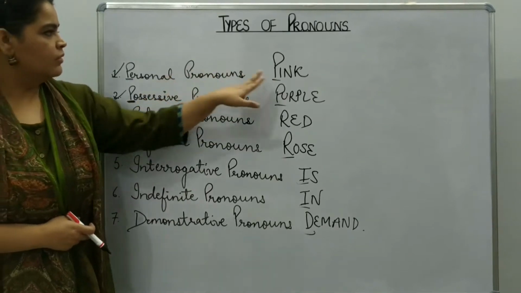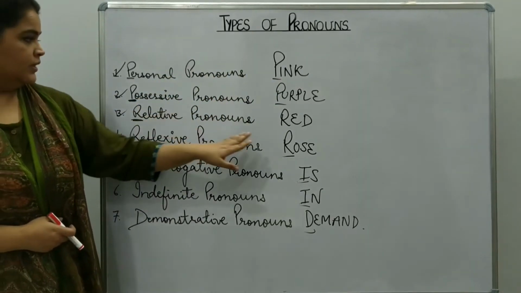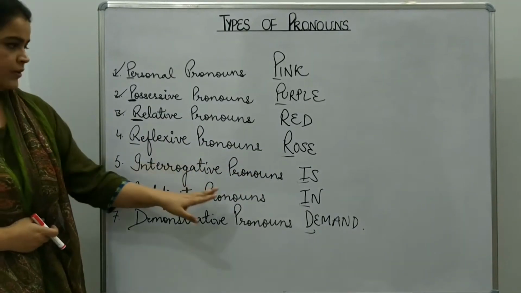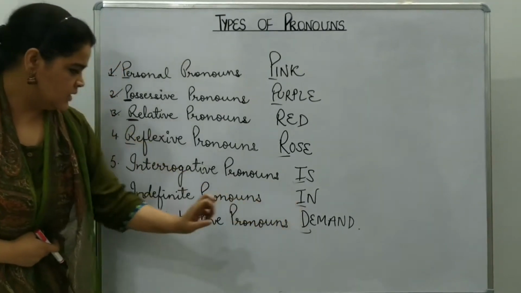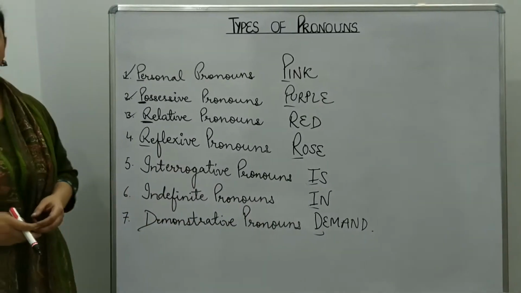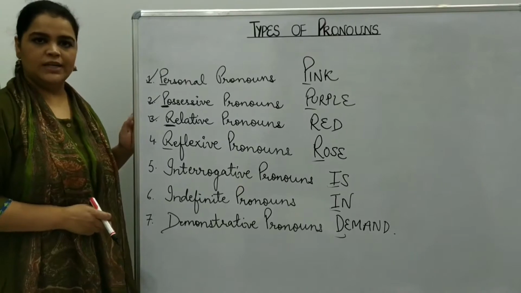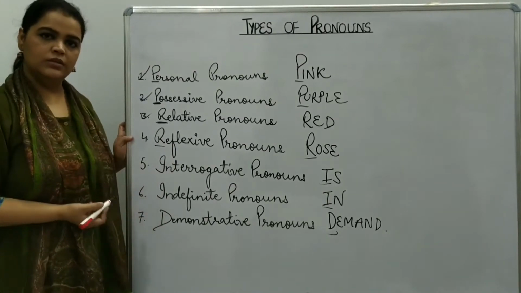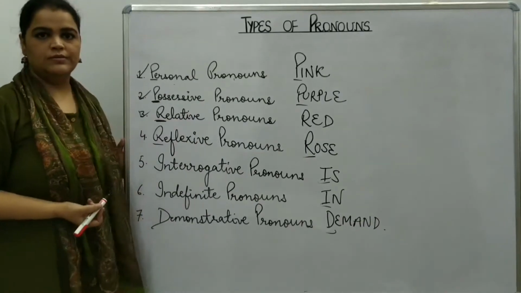First one is personal, next is possessive, then relative, then R for reflexive, I for interrogative, next I indefinite, and the last one is demonstrative. In this video, we will be learning first 3 types, and in the next video, we'll complete the rest of the types. So let's start with personal pronoun.